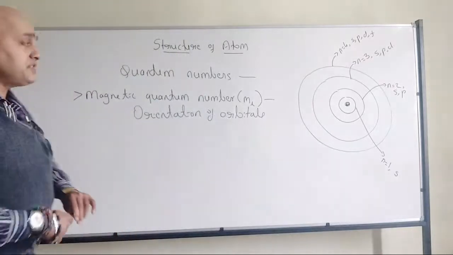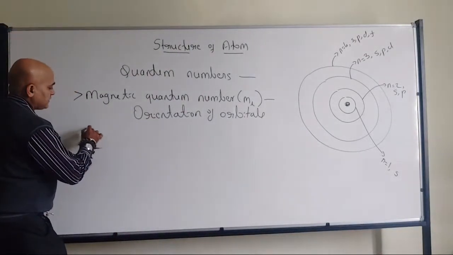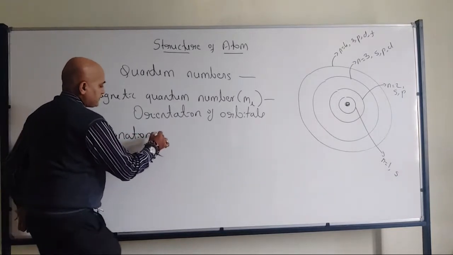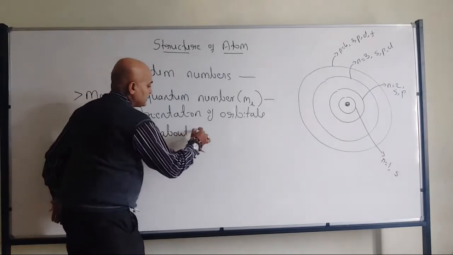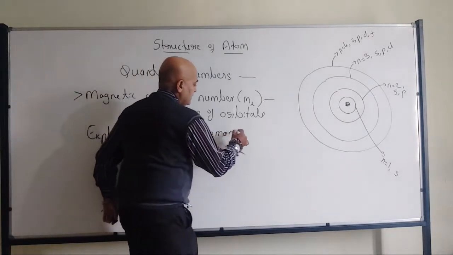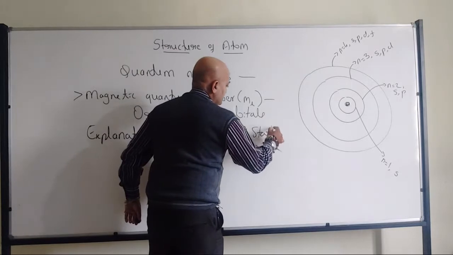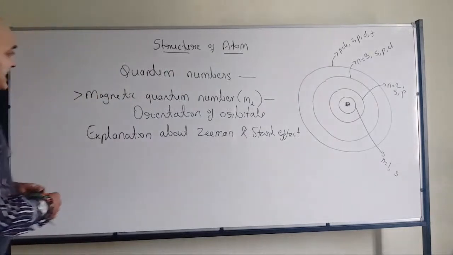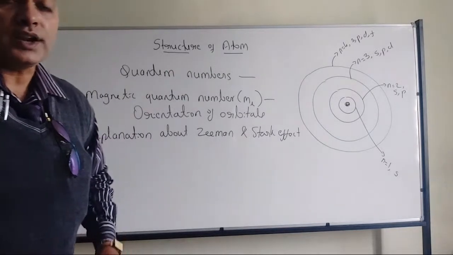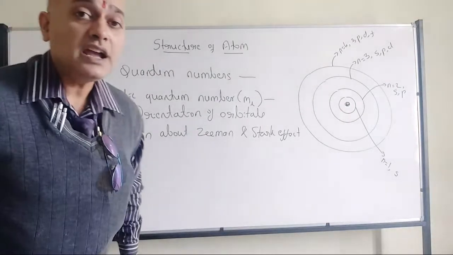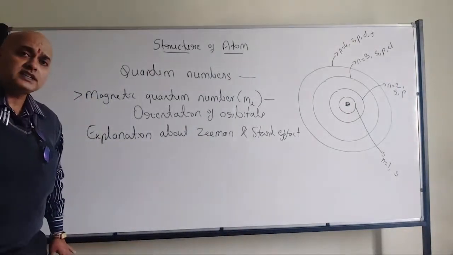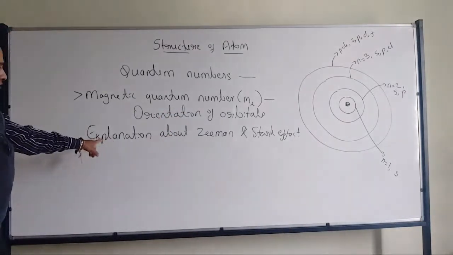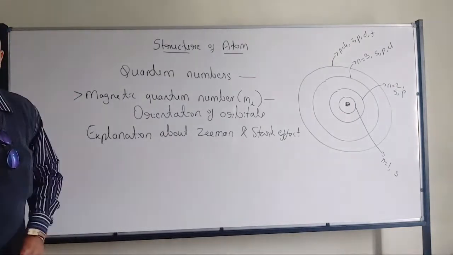And this is the one which gives the explanation about the Zeeman and Stark effect, which was not explained by Bohr's atomic model. All of you have understood? So it will give the information of orientation. This is the one which will give explanation about the Zeeman and Stark effect.